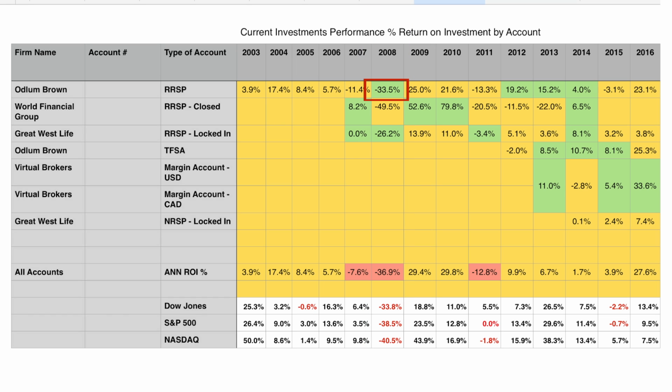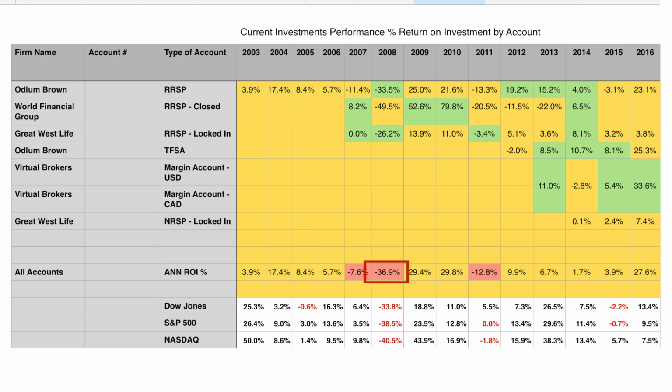My RRSP account at Odlum Brown lost 33.5% in 2008. Although I was down just over a third of my money, it was still better performing than the Dow, the S&P 500, and the NASDAQ that year. The real downside that year was my World Financial Group mutual fund. It lost more money than all 3 indexes and brought my annual overall rate down that year.